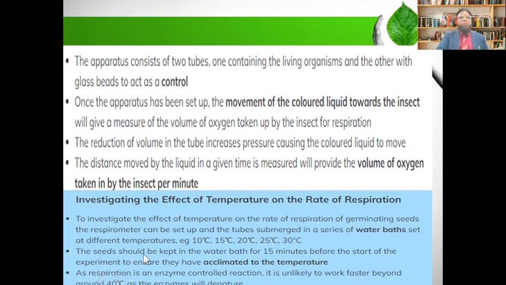So the seed should be kept in the water bath for 15 minutes before the start of the experiment, to ensure they have acclimated to the temperature. As respiration is an enzyme controlled reaction, it is unlikely to work faster beyond around 40 centigrade, as the enzyme will denature.